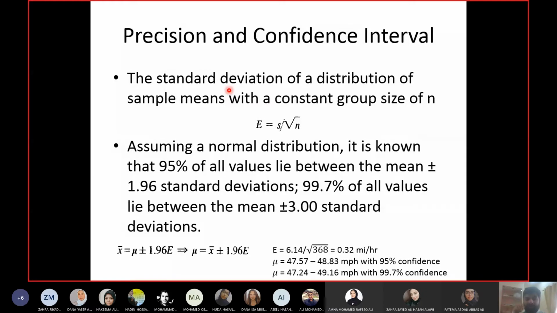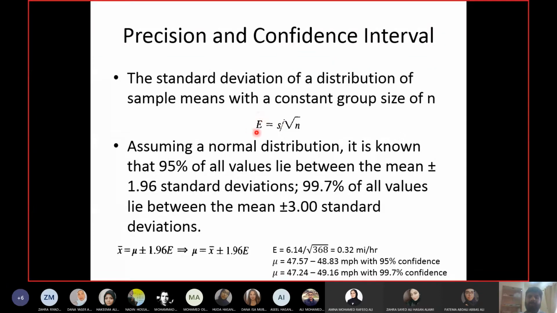But how can I use the sample to calculate the precision of my sample with regards to the population of the data? You will not rely on the standard deviation, because standard deviation will give you the average difference from the mean of the sample itself. But I want how much error is expected from the mean speed of all the drivers, of the entire driver population. That will be calculated as capital E.